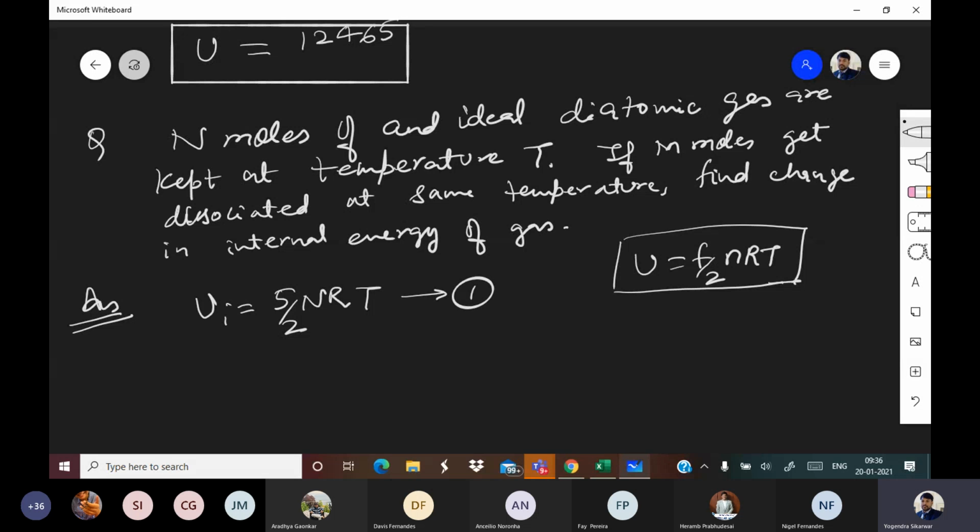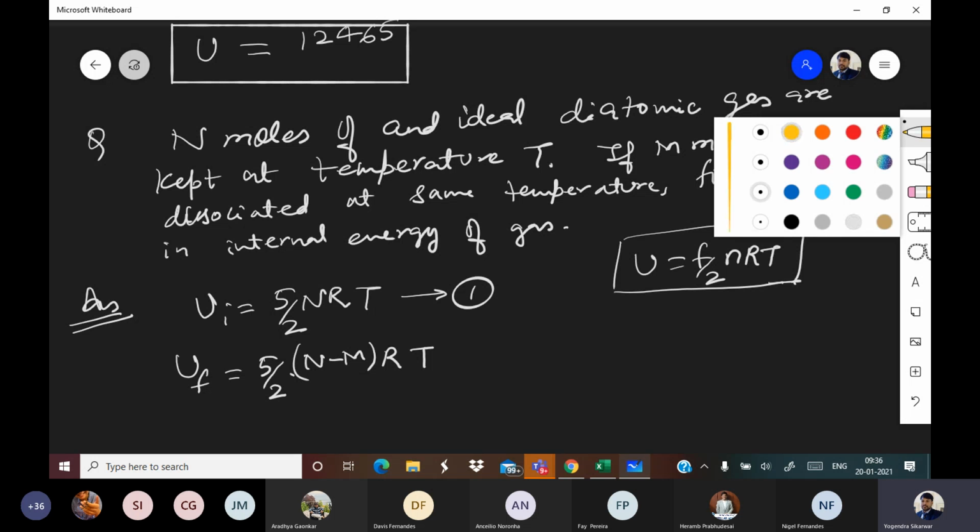Now what has happened is that M moles got dissociated. So U final will be, if M moles are dissociated, how many moles of diatomic are left? N minus M. So 5 by 2 into (N minus M) into R into T. This will be the energy of diatomic molecules.